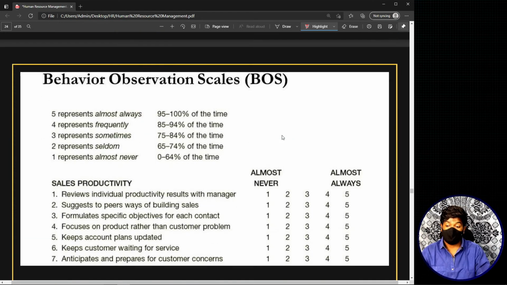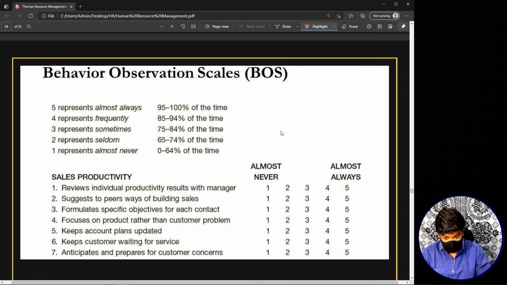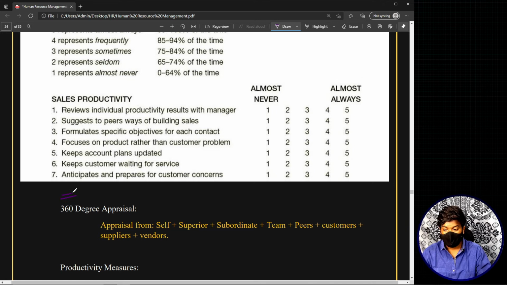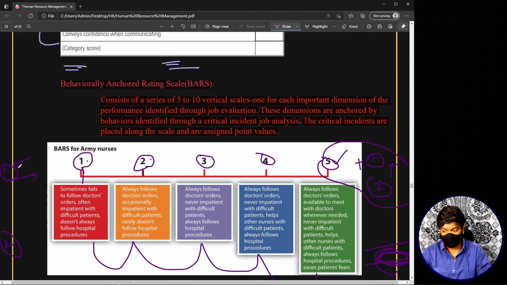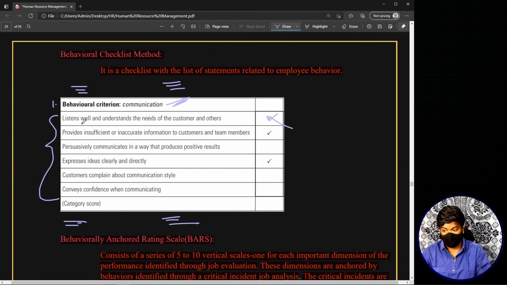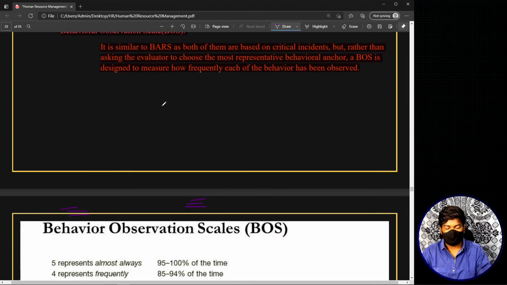In the behavioral observation scale, it basically looks like this. I am again telling you there are certain things that I have not mentioned here, which are common for every performance appraisal method, like the headings, name of the employee, name of the rater, and space for comments. I am also mentioning only one criterion. For example, here I am only mentioning sales productivity. Previously I mentioned only one, following superior orders, and before that only communication. So this is just for example.